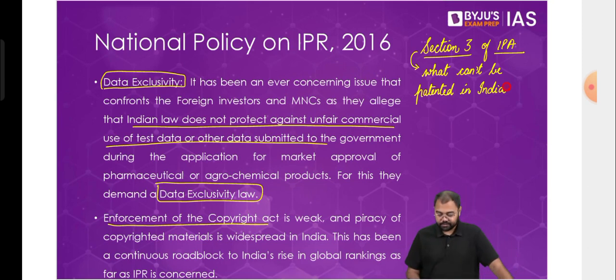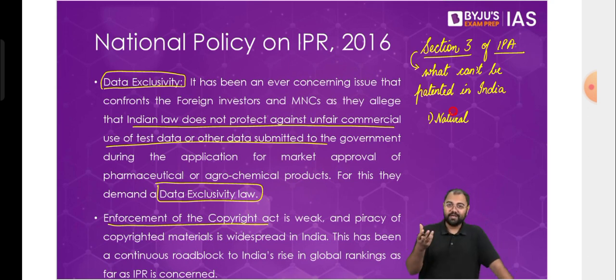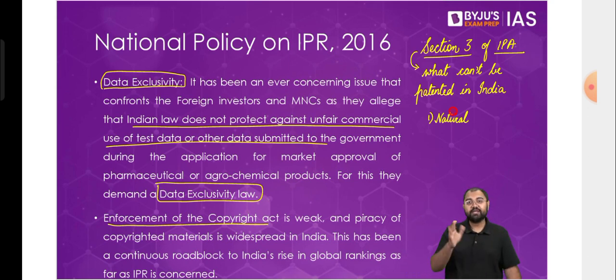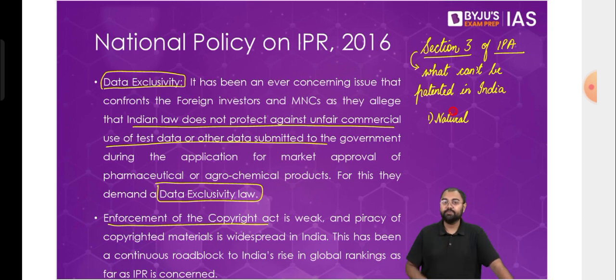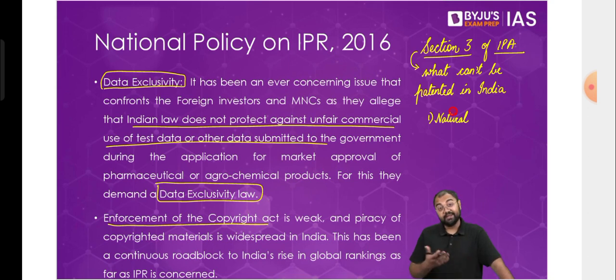So, for example, anything that is natural cannot be patented. For example, you cannot simply patent a plant. In the US, let's say you went hiking and you just found a new plant which has a medicinal property. You can simply go and get it patented. In India, you can't. Anything that is natural, a seed variety, a plant variety, cannot be patented in India. That's why these companies lose a lot, because in the US and Europe they could very easily have gotten it patented. In India, they cannot. So that becomes a challenge for them, and that's why these kinds of exclusions are there.